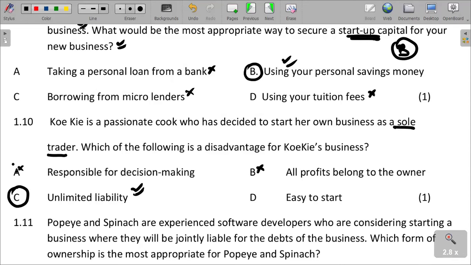The business is not separated, it is not a legal entity if it is run as a sole trader, because it is not separated from the owner. The owner and the business are jointly run, so the business suffers the disadvantage of unlimited liability, which can actually affect his personal assets.